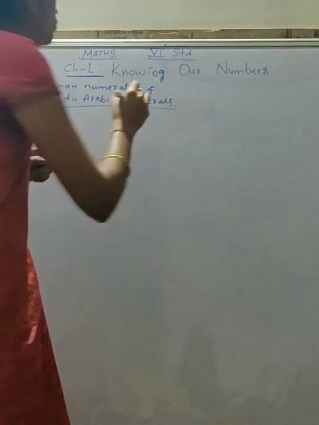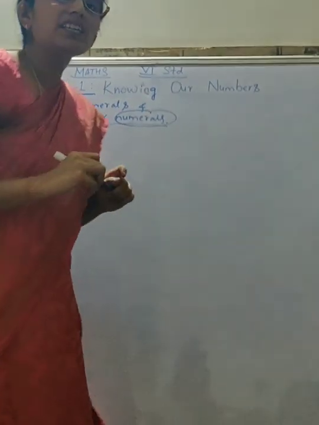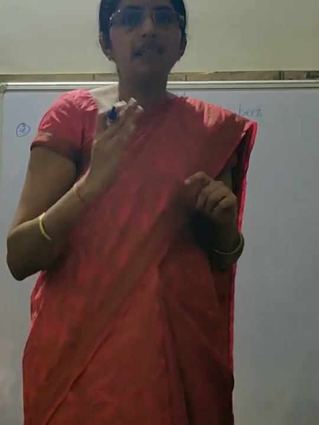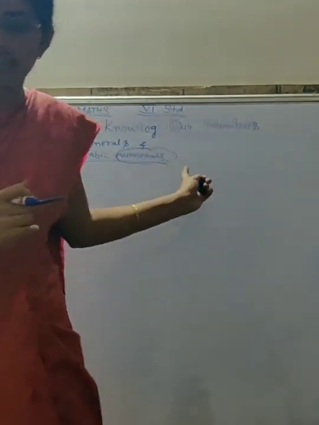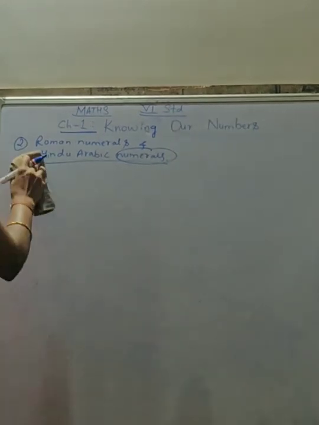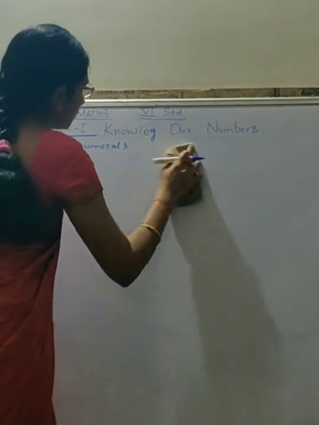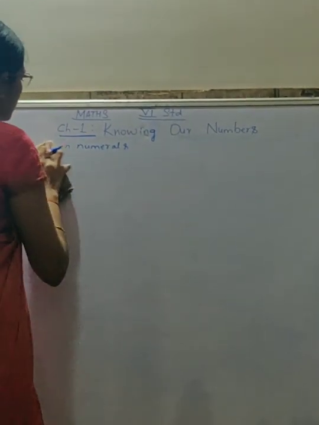So, what is called numerals, children? To express number in the form of symbol. Okay. To express number symbolically. It is called numerals. Now, see, I will make a column here so that you can understand correctly.